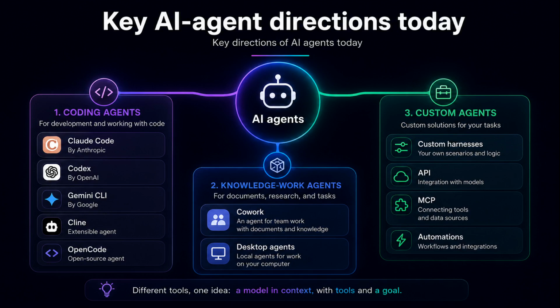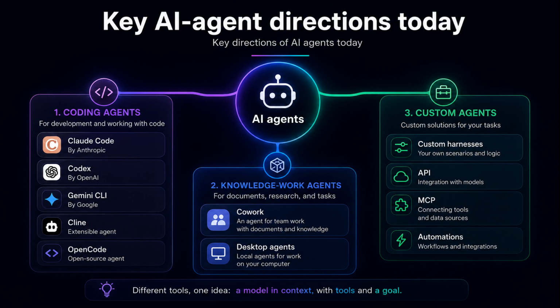Right now, I would split the agent world into three big directions. First, coding agents. These are tools like Claude Code, Codex, Cline, Gemini CLI, Cursor, and similar systems. They work with code bases, files, tests, terminal commands, and development workflows. Second, knowledge work agents. These are tools for documents, PDFs, spreadsheets, presentations, research, email, and normal office work. Third, custom agents. These are agents built for a specific workflow: support, analytics, content production, operations, lead qualification, internal tools, or personal automation.